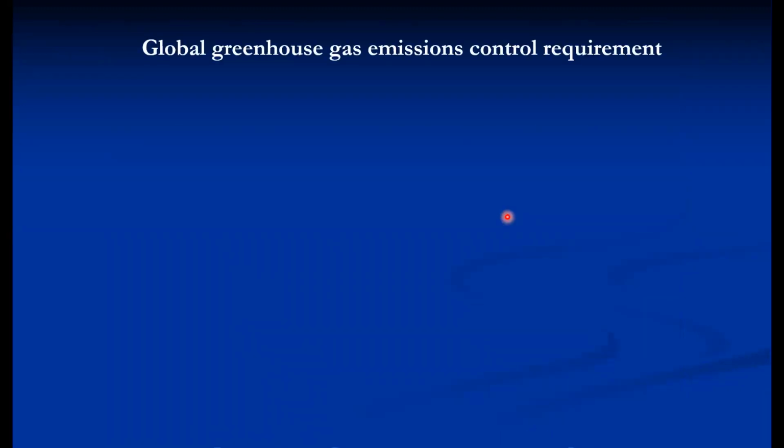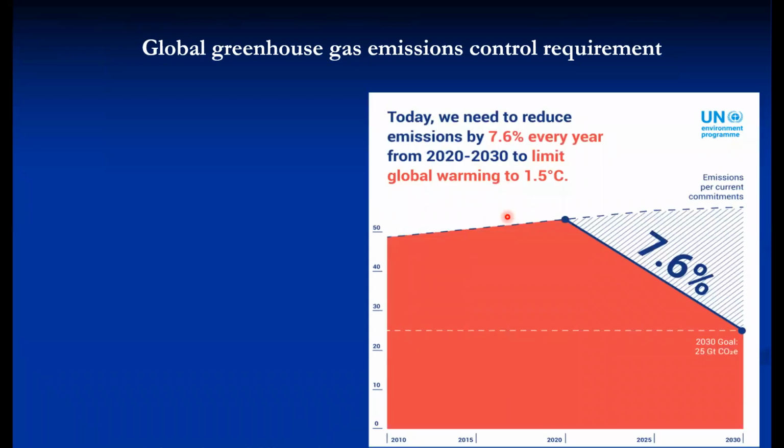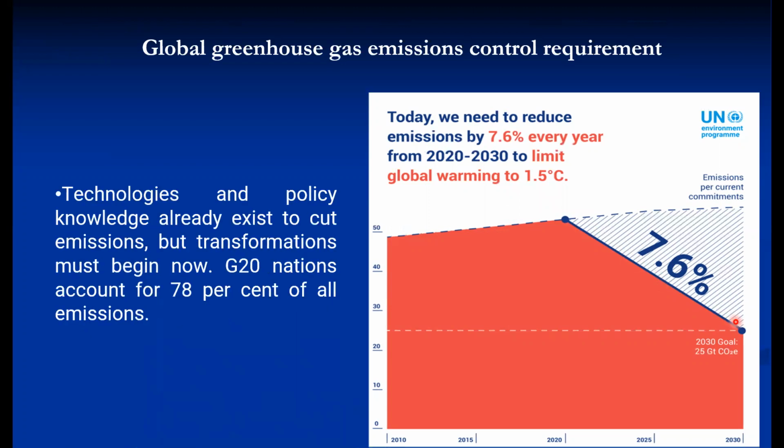The global greenhouse gas emission control requirement is there. So today we need to reduce the emission by 7.6% every year from 2020 to 2030, to limit global warming to 1.5 degrees Celsius. So if we do that, then we can control the emission up to an acceptable limit. The technologies and policy knowledge already exist to cut emissions, but transformations must begin now. And G20 nations account for 78% of all emissions. So this is the situation at 2030 if we follow certain norms.